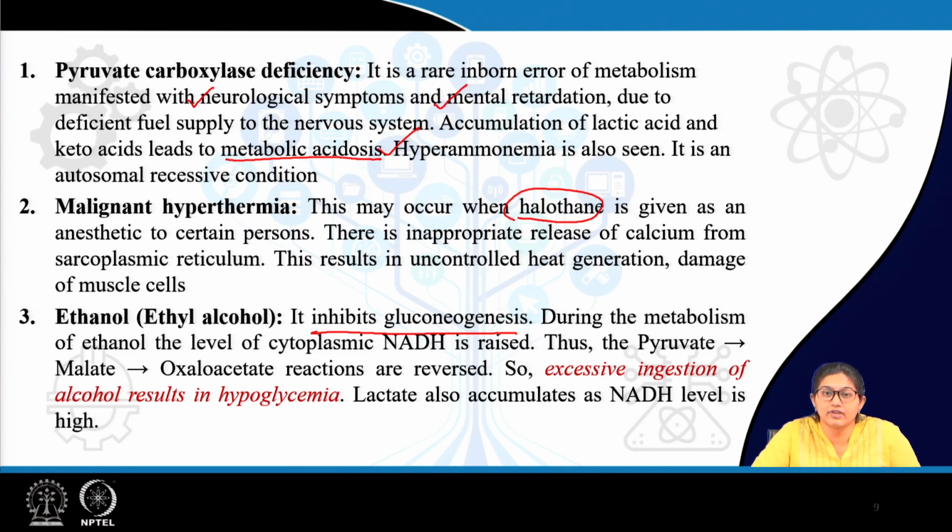and this NAD is converted to NADH. So, basically there is a raised amount of NADH, cytoplasmic NADH is raised. Now, in neoglucogenesis there is formation of pyruvate to malate to oxaloacetate.